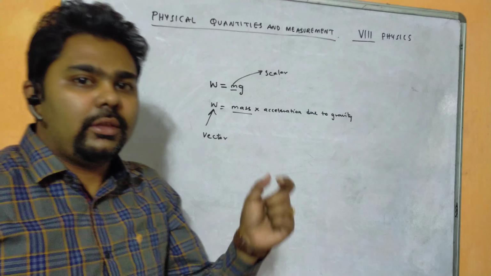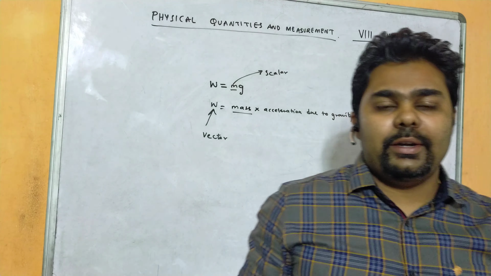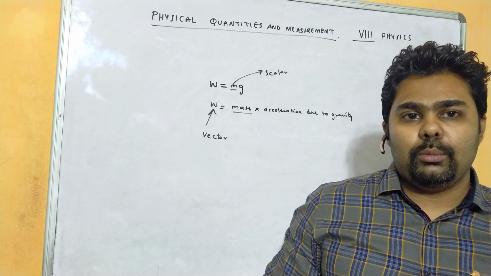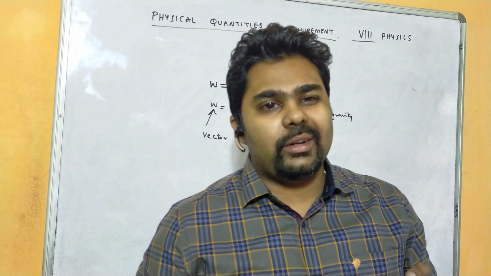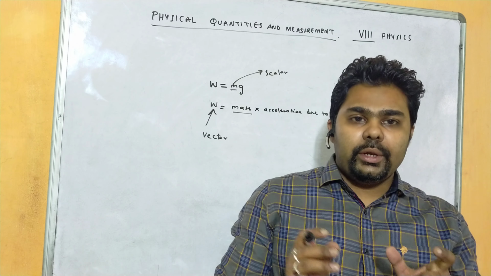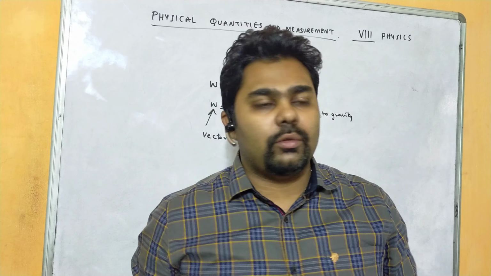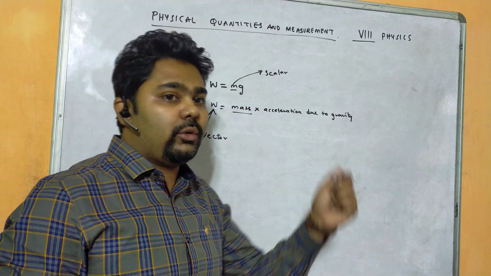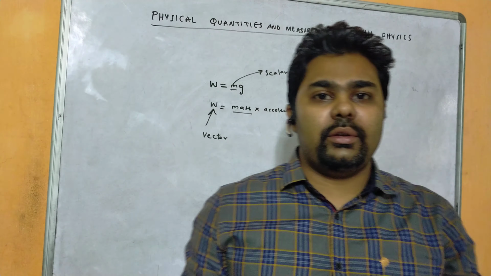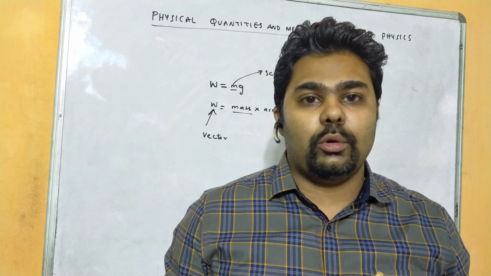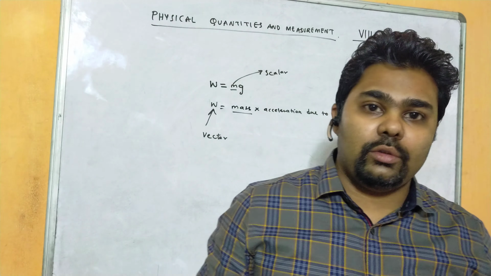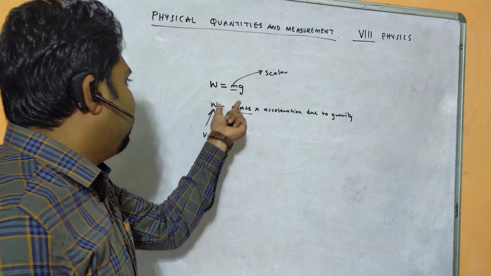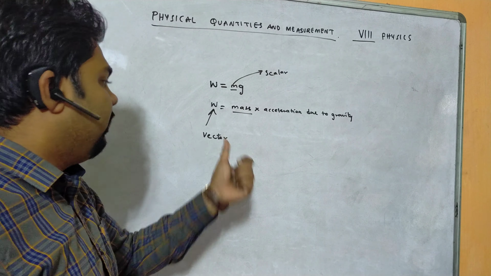Mass is universally the same everywhere. Its value is constant everywhere. Whether you go to north or south, wherever you go, mass remains the same. But weight differs, due to variation of g, the acceleration due to gravity. Gravity is zero in space, so we consider the weight in space to be zero. But mass is not zero, mass remains constant everywhere. So that is why I have said mass is a scalar quantity whereas weight is a vector quantity.